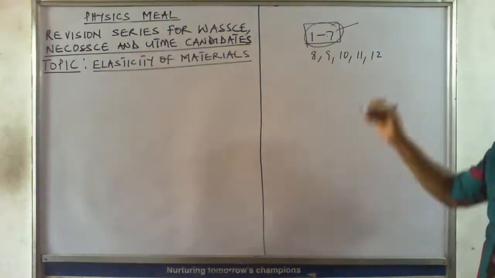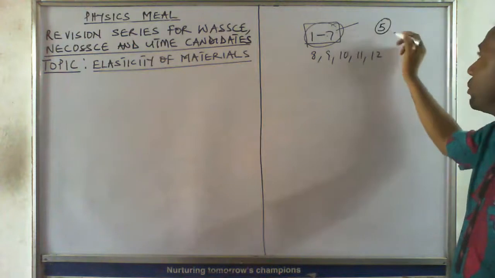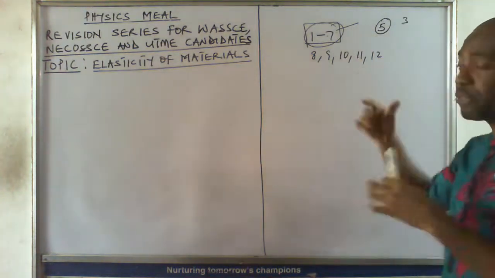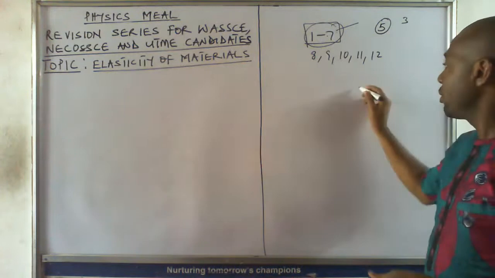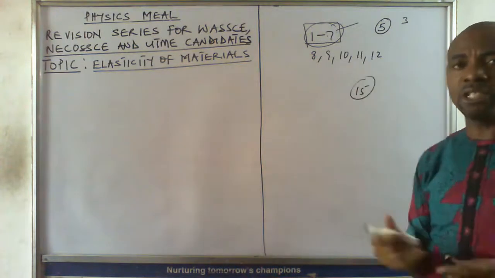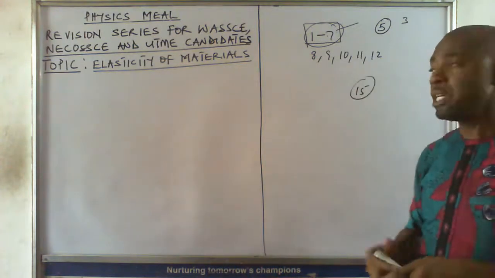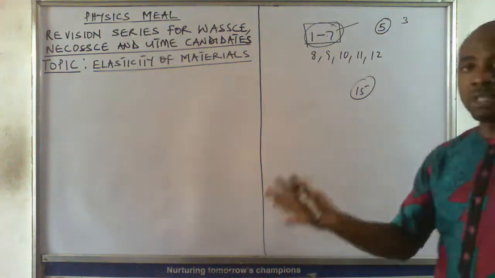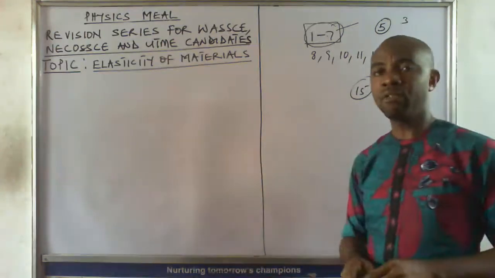And the students are expected to answer 5 questions from there, each carrying 3 marks. Imagine if you're able to answer these 5 questions properly, you are going to have 15 marks. That's such a huge mark in physics. Then questions 8 to 12 come from other aspects of physics.